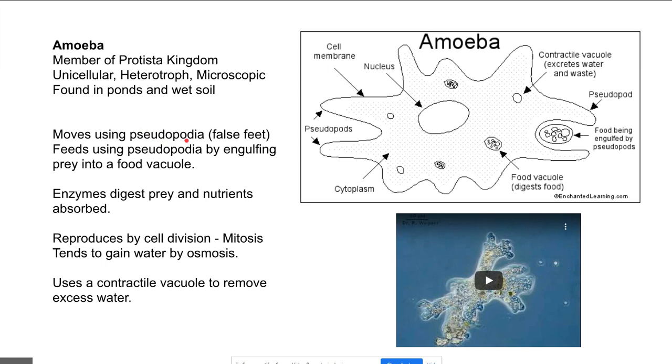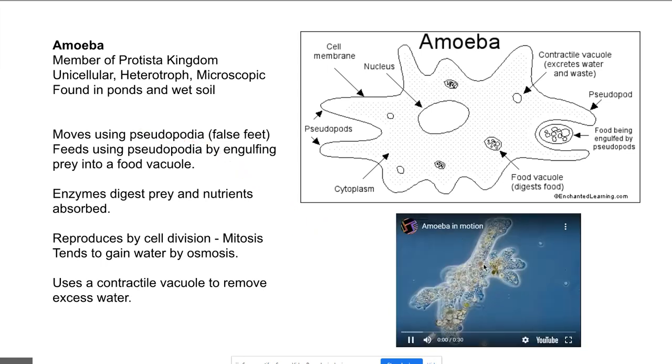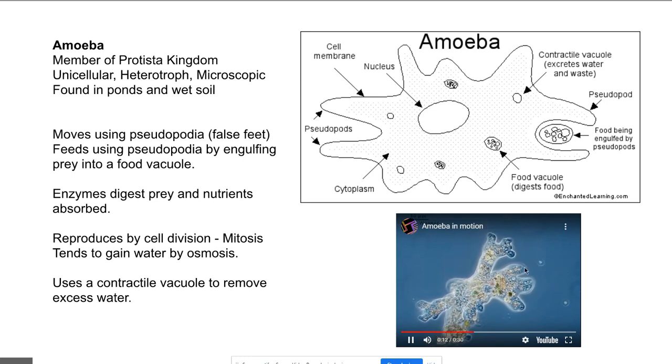Okay. How does it move? It moves using pseudopodia, which are false feet. Okay, so these structures here, they're called pseudopodia, and you can see cytoplasm can flow or move into the pseudopodia and help it move. So they move quite slowly, so they're moving across the field of view of the microscope. So the cytoplasm is flowing into the pseudopod, allowing it to move.